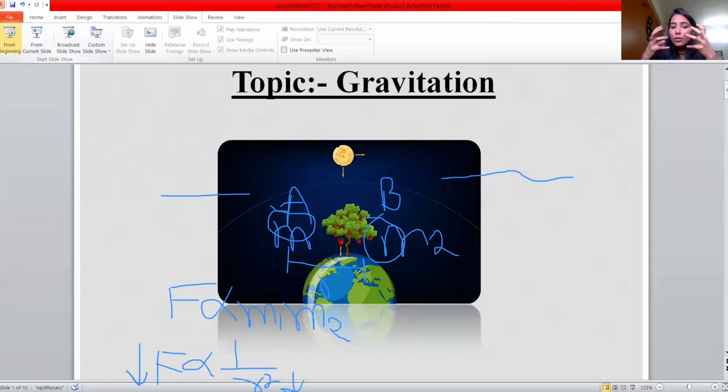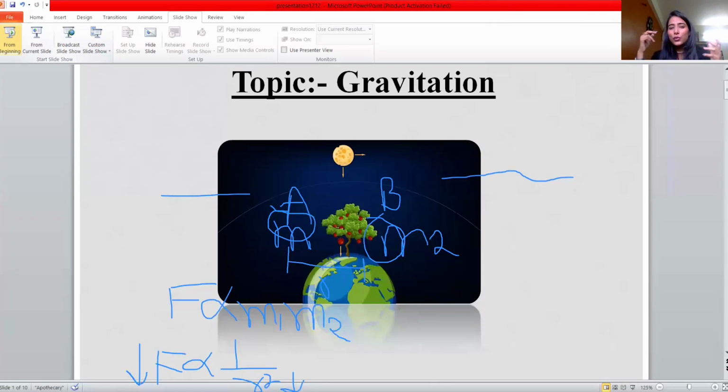But when you take those masses very far apart, the distance increases, so the force of attraction starts decreasing. I hope this is clear.